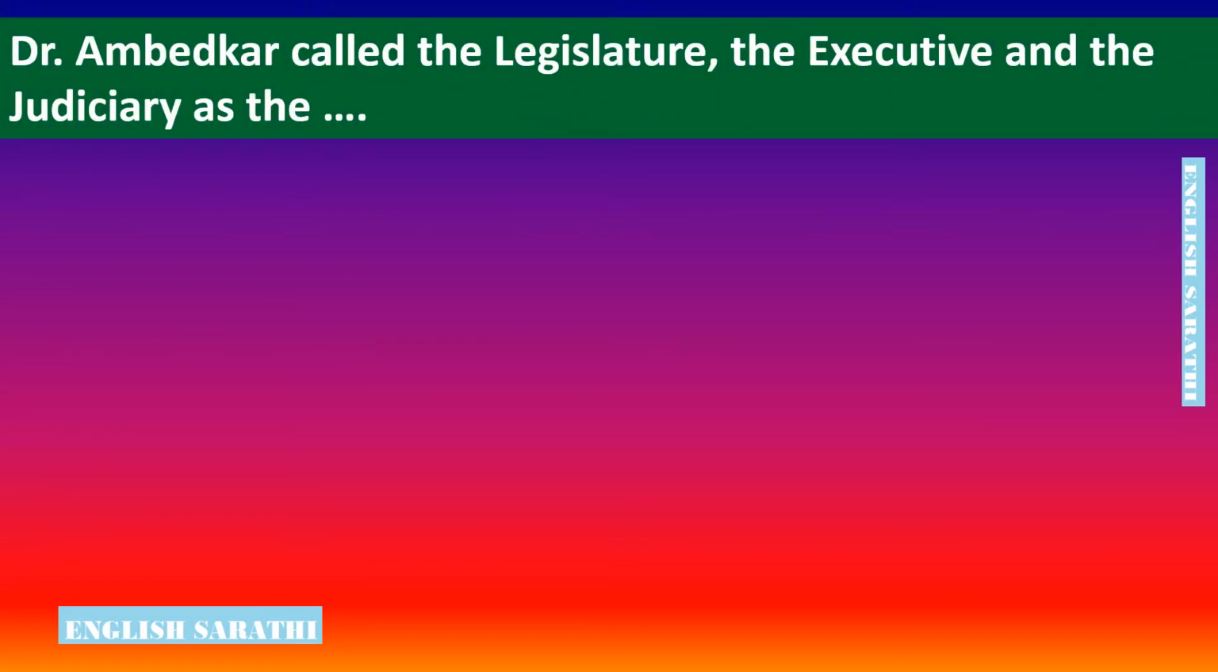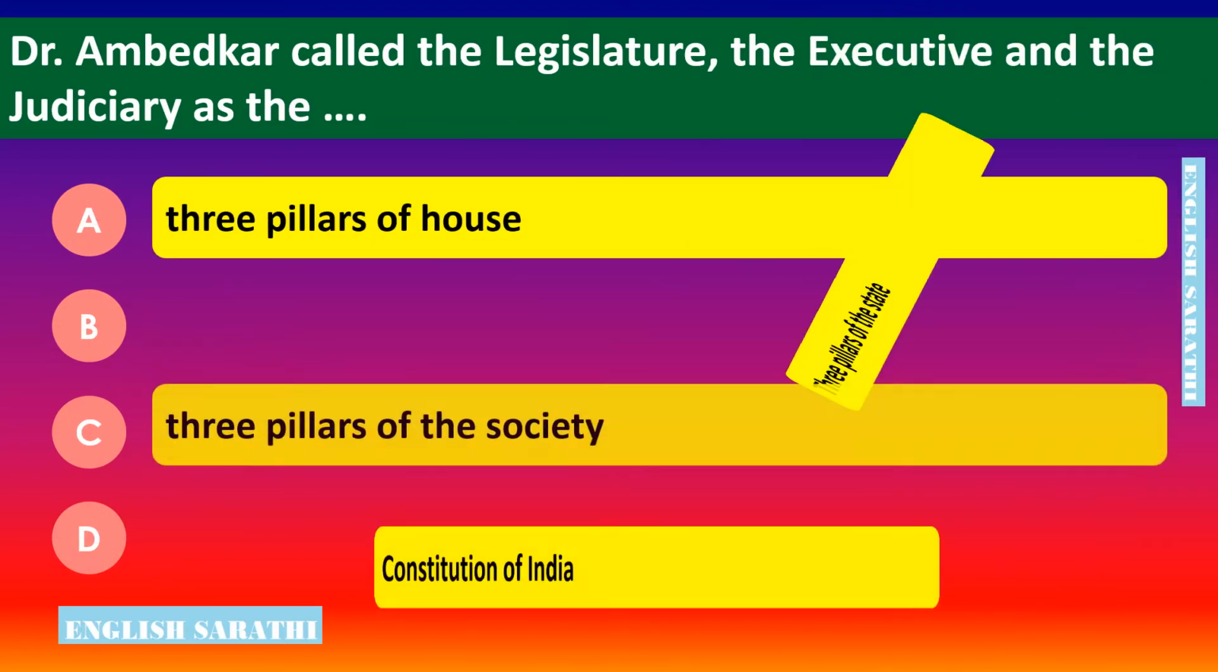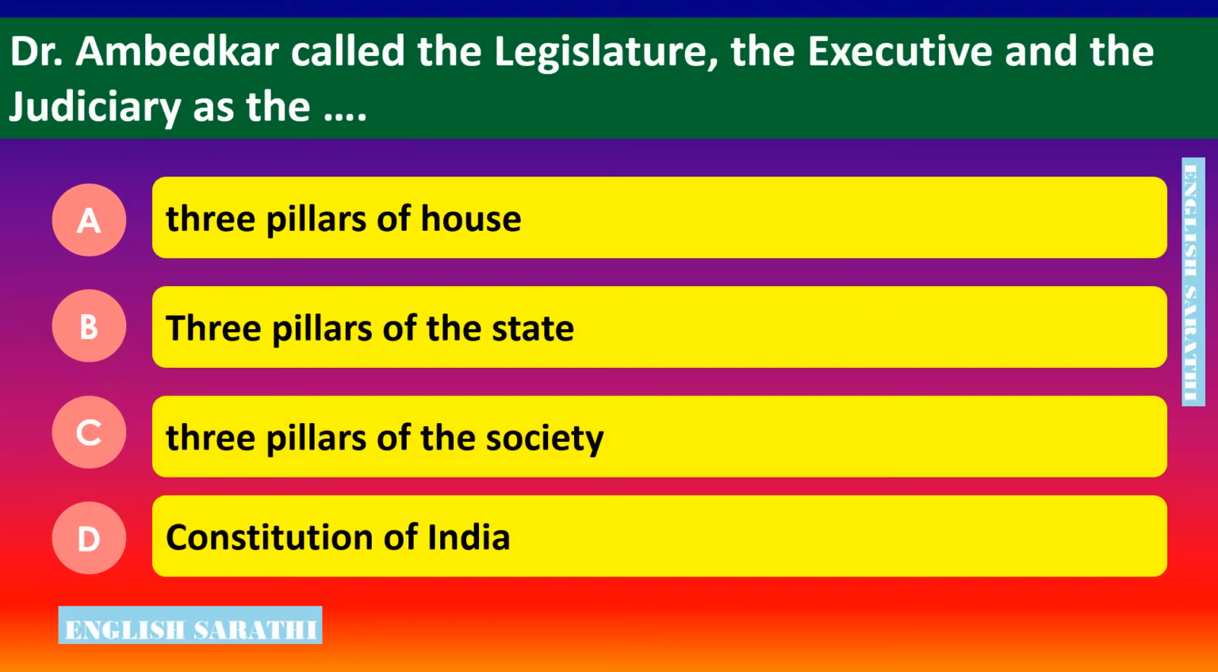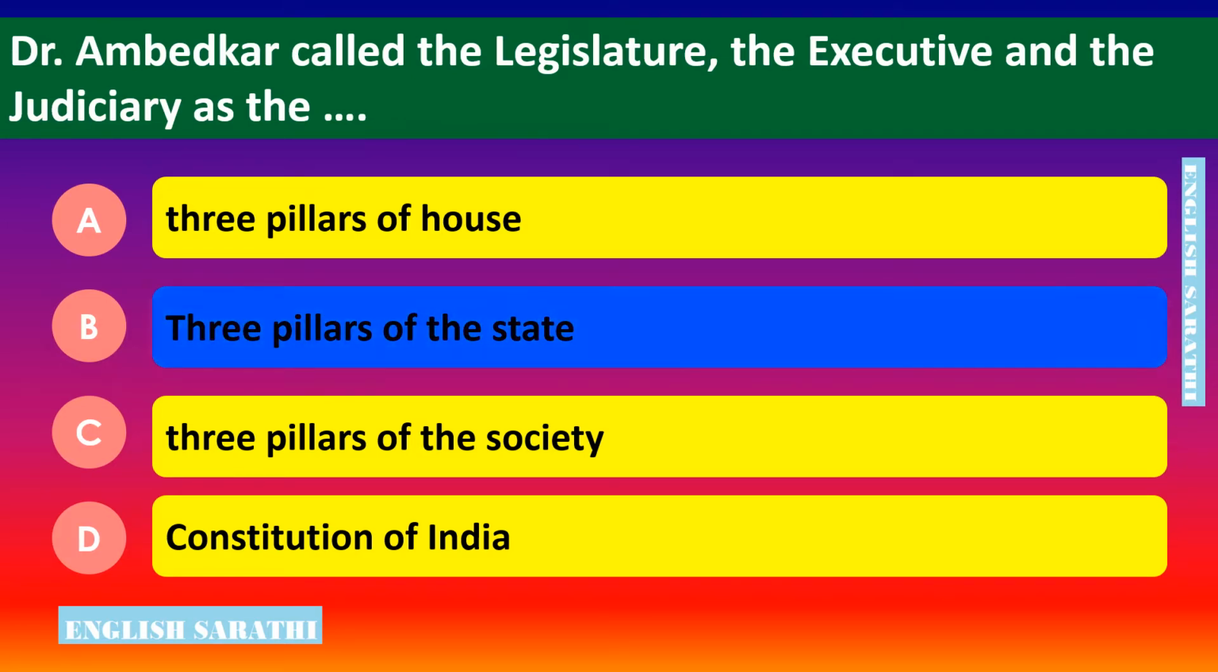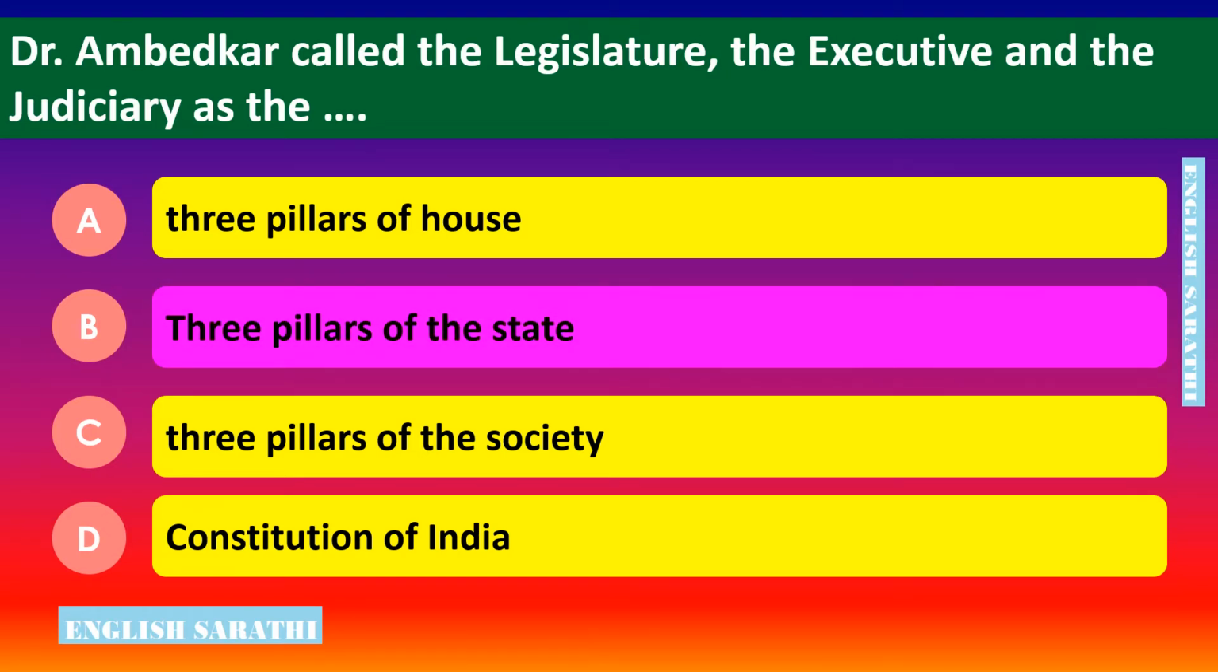Dr. Ambedkar called the legislature, the executive and the judiciary as the dash. Options are: Option A, 3 pillars of house. Option B, 3 pillars of state. Option C, 3 pillars of the society. Option D, Constitution of India. The correct answer is option B, 3 pillars of the state. Dr. Ambedkar called the legislature, the executive, and the judiciary as the 3 pillars of the state.